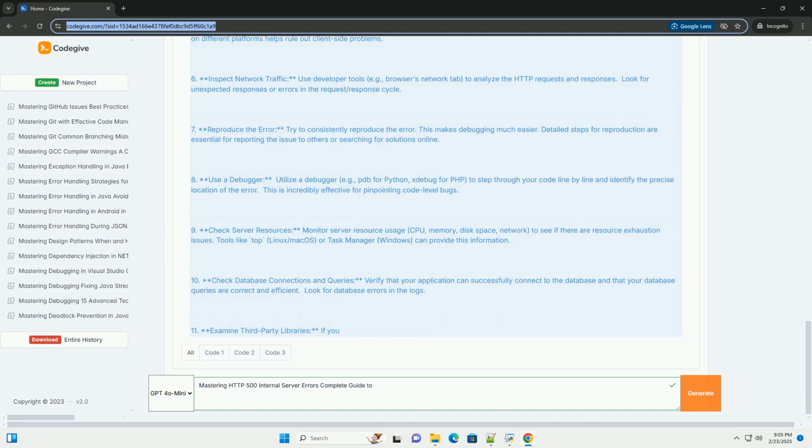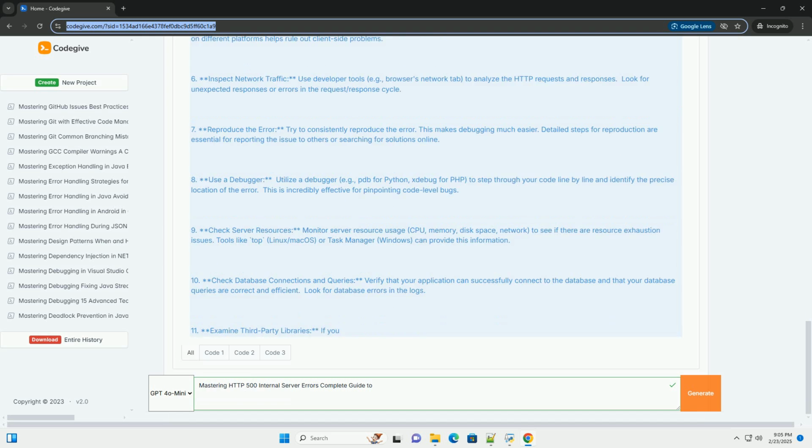2. Enable detailed error reporting in development environments. In development or staging environments, enable detailed error reporting to get more comprehensive information about the error. This might involve configuring your web server or application framework to display stack traces and other debugging information. Never do this in production. 3. Disable caching. Browser and server-side caching can sometimes mask the underlying problem. Clearing your browser cache and disabling caching mechanisms on the server can help reveal the true cause.